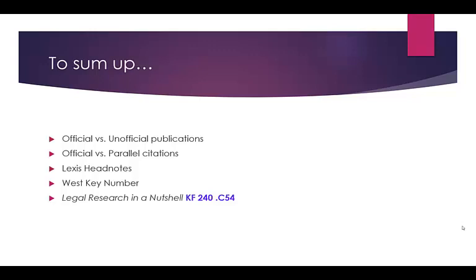West and Lexis reporters provide editorial enhancements to help you locate relevant cases, and these are written by editors, not by the court, and they are for your research purposes only. These editorial enhancements include the Lexis headnotes and the West key number system, and we'll look more at these indexing schemes later. Legal Research in a Nutshell has a chapter devoted to case law research.